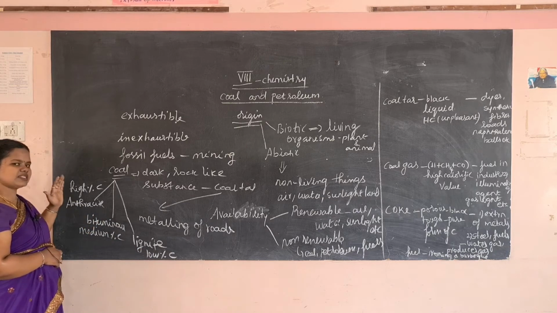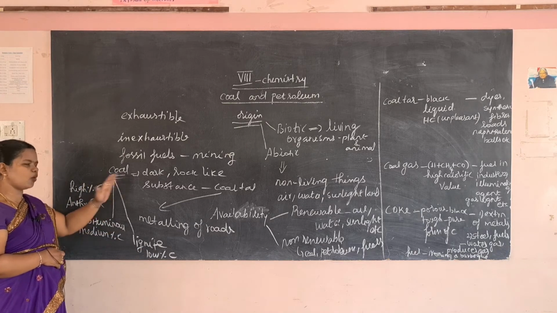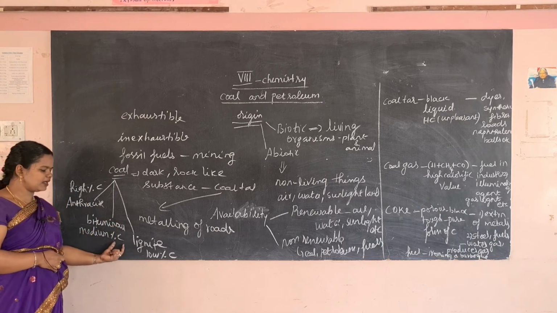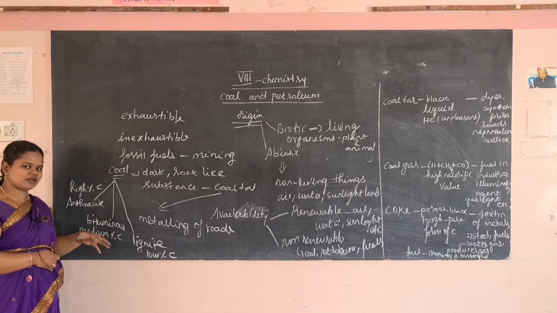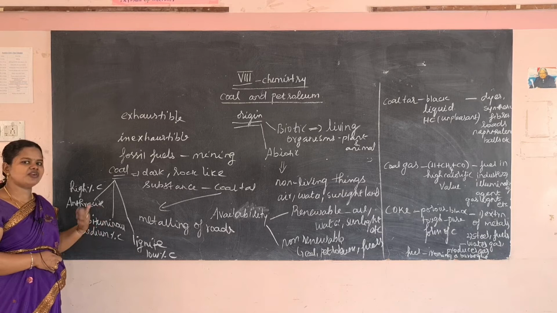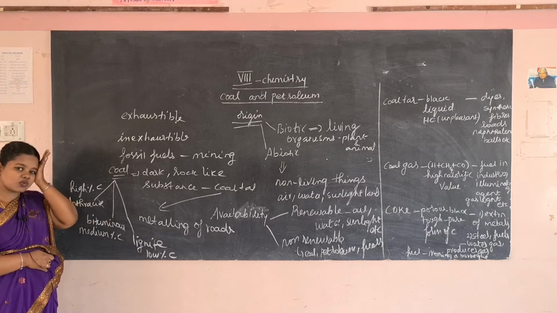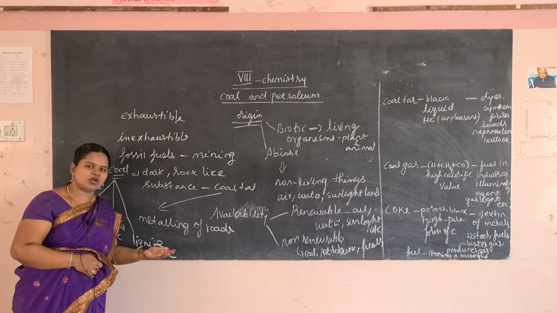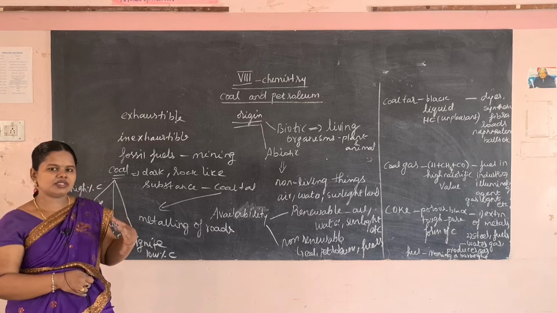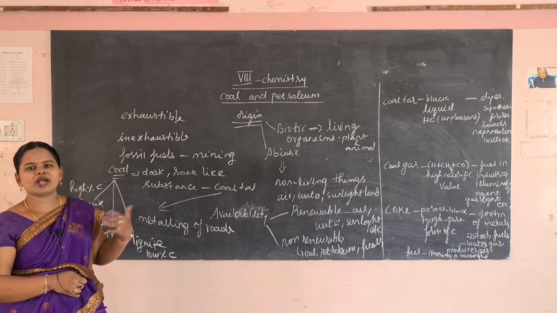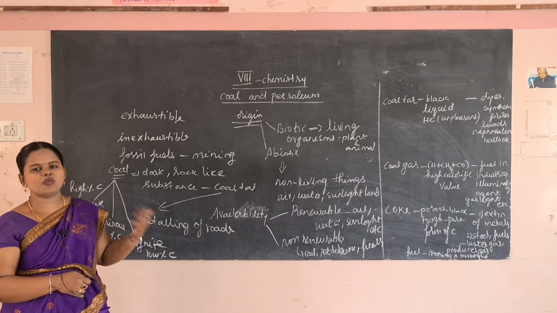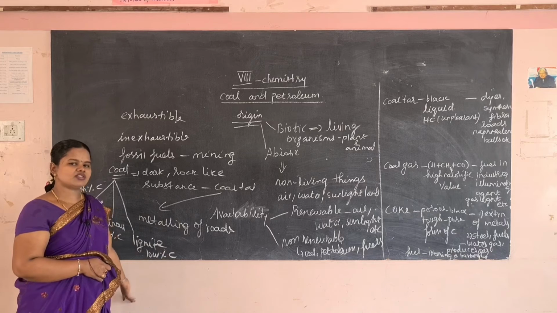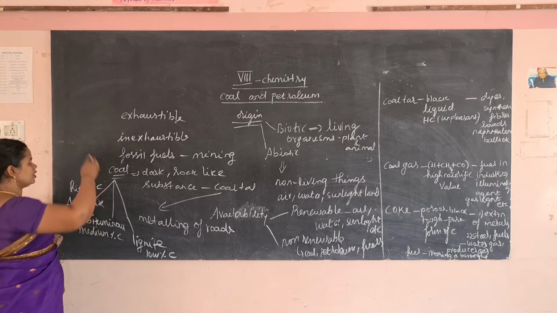Now you see these three are different types of coal. How is this coal formed? The coal mainly contains carbon. The slow process of conversion of dead organisms into coal or a carbon substance is known as carbonization. So carbonization is a slow process.